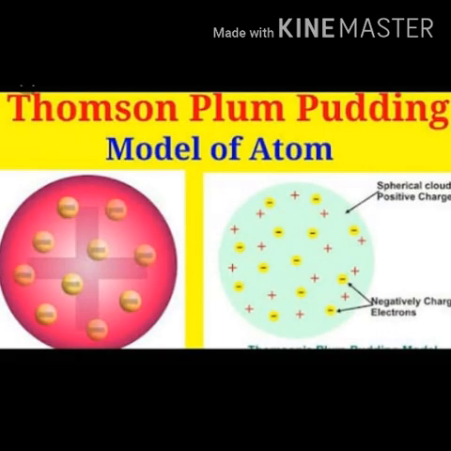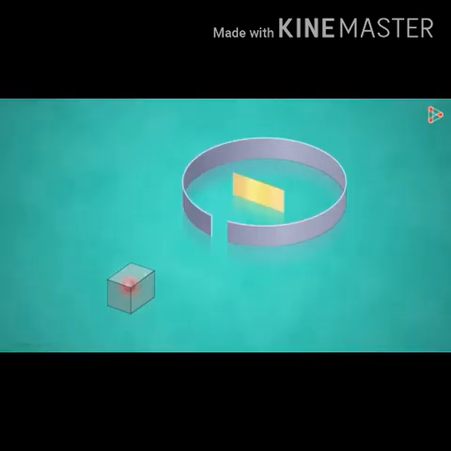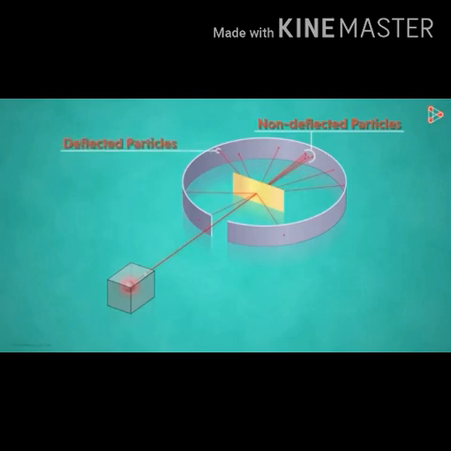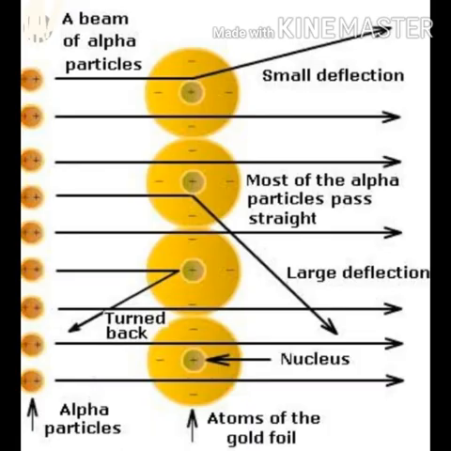It was expected by Rutherford that alpha particles would get reflected from the gold foil if the positively charged mass were evenly distributed inside the atoms as per Thomson's plum pudding model. But unexpectedly, most of the alpha particles went straight through the foil. A small number of alpha particles got deflected from the original path through a small angle, and a small number of alpha particles got deflected through a larger angle, and surprisingly only one alpha particle out of 20,000 bounced back in the direction opposite to the original path.